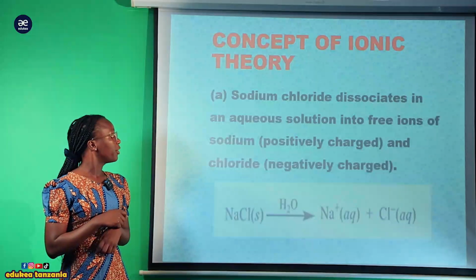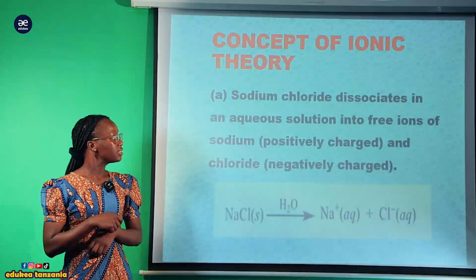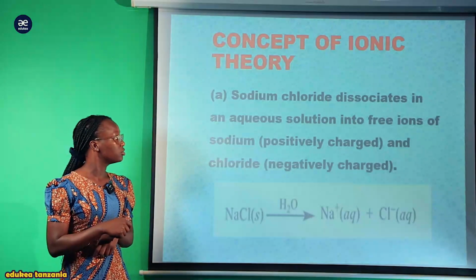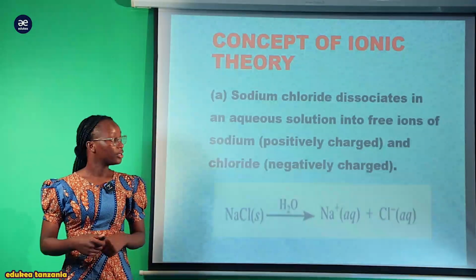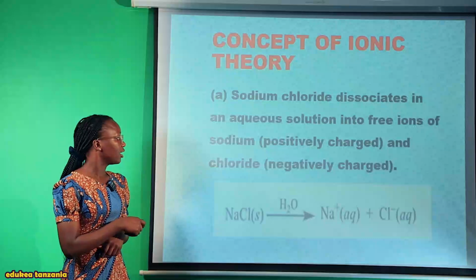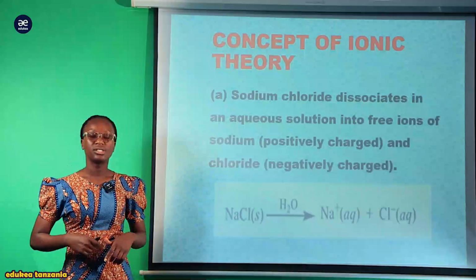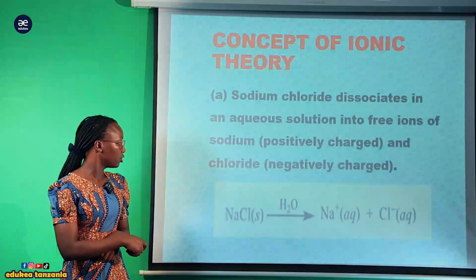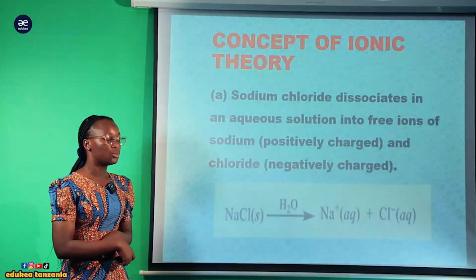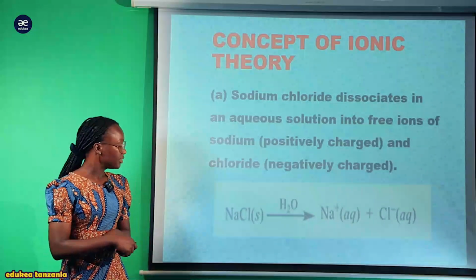The first example is sodium chloride. This dissociates in aqueous solution into free ions of sodium, which will be the positive charged ion, and we are going to have the chloride, which is the negatively charged ion. So consider the simple reaction here. You can see this is our salt, which is in solid state.